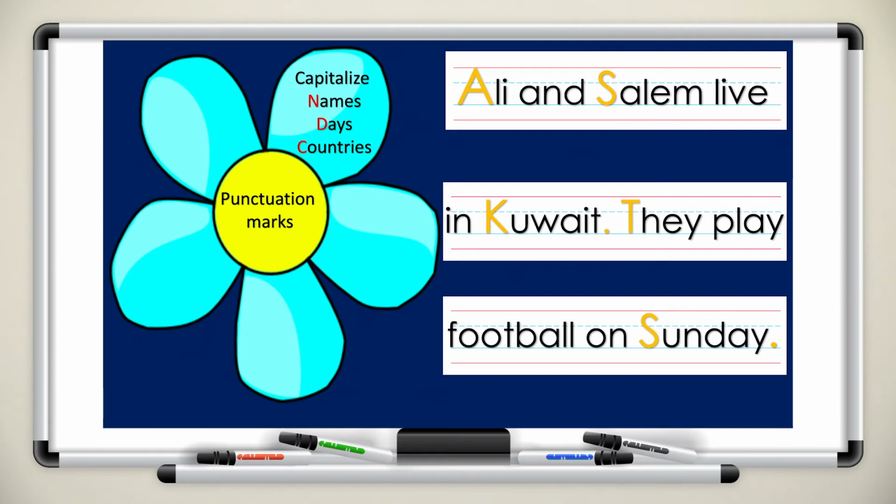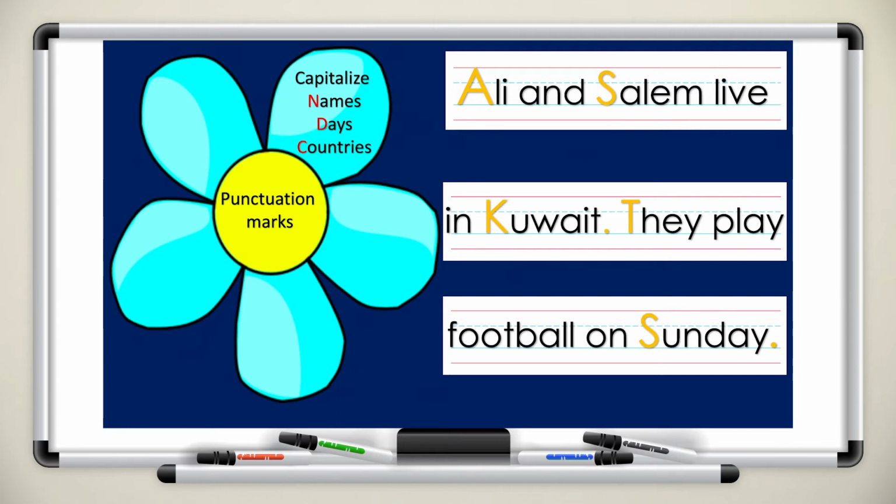Same as the first letter of the name Salim. We always capitalize the first letters of names of people. Live in Kuwait. We use capital K because Kuwait is the name of a country. They play football. We capitalize the letter T in the word they because it is the beginning of the sentence.